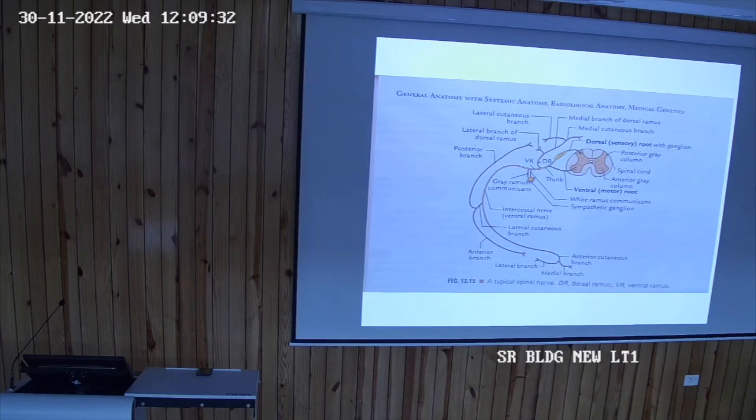So the joining of the ventral rami occurs in the cervical part, the lumbar part, and the sacral part. Naturally, when one ventral ramus is joined with another nerve, we call this a plexus. When more than one join, it is called a plexus. And these plexuses in the body are the cervical plexus, lumbar plexus, and sacral plexus.